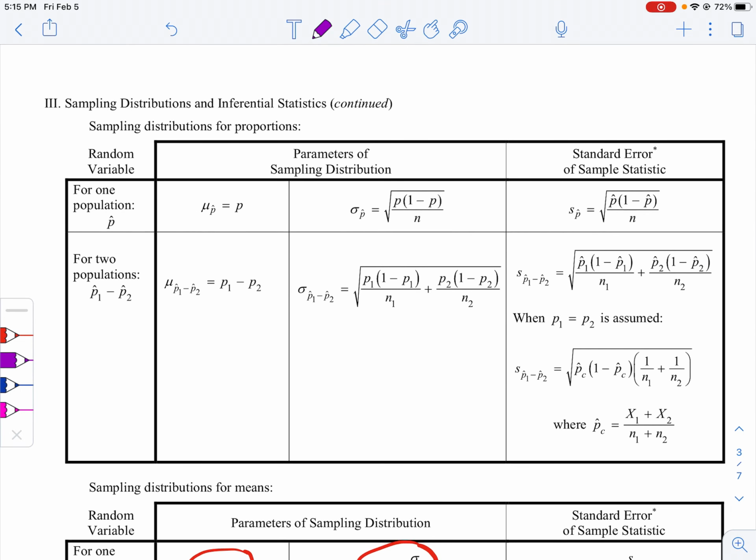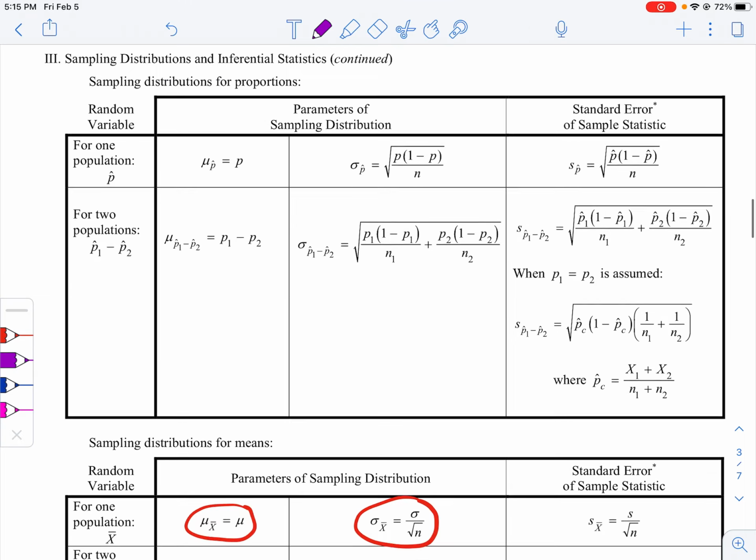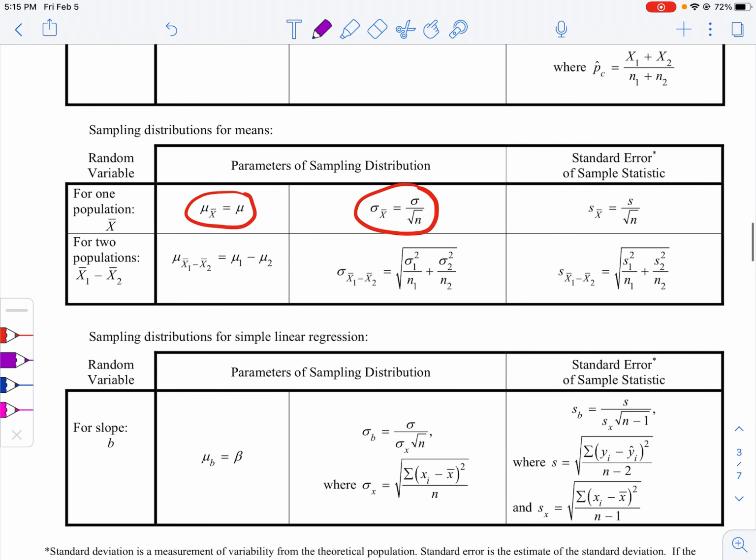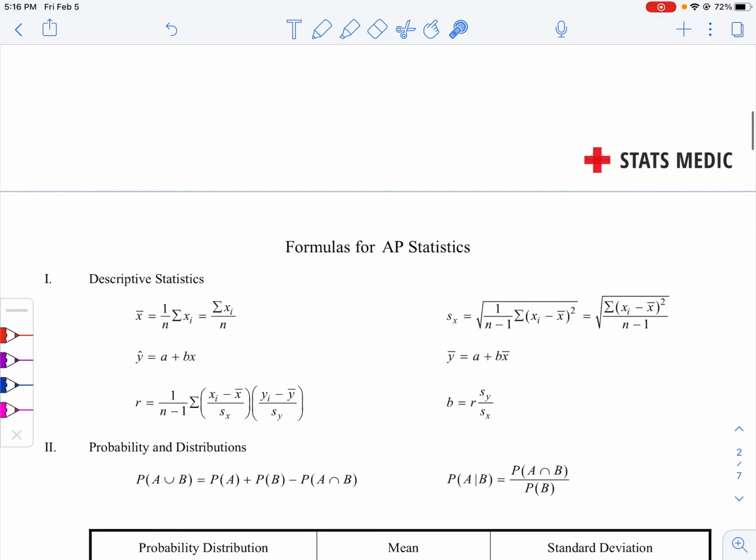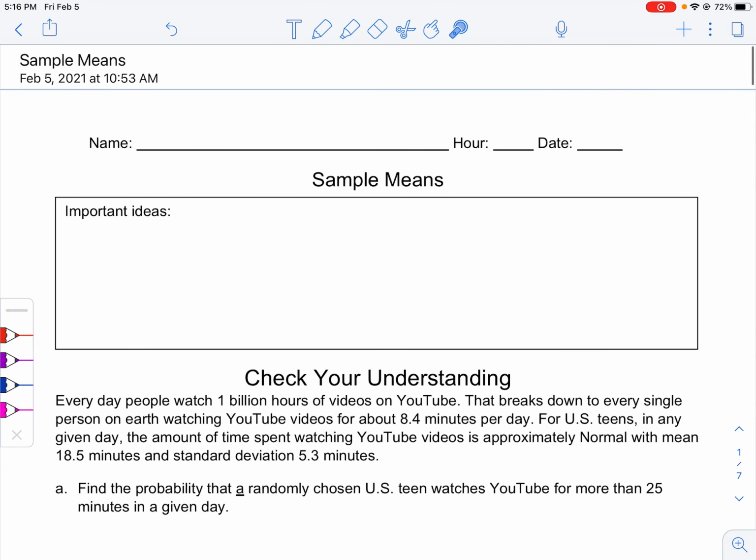We've already learned one sample proportion, and we also learned two sample proportions, right? Today we're not going to be dealing with proportions, we're going to be dealing with means. So the sampling distribution for means has this formula to find the mean and this formula to find the standard deviation, which is the standard deviation over the square root of n.